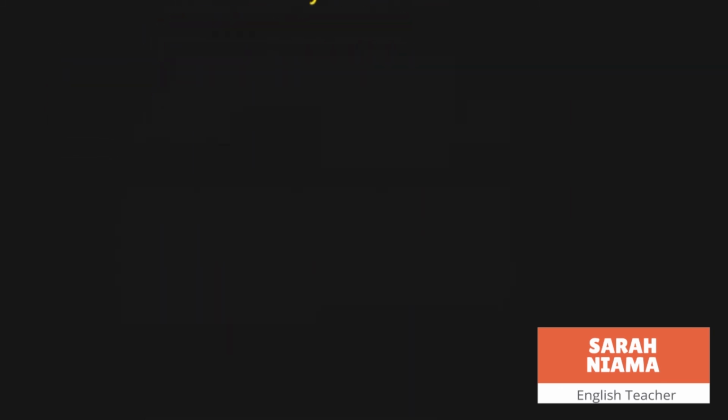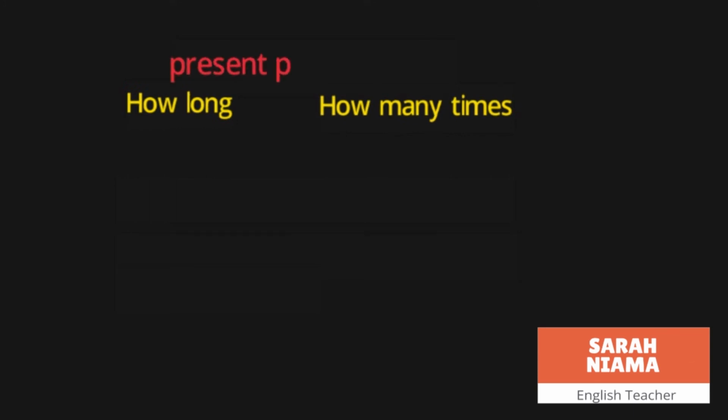Okay, if we find the question words how long and how many times، إذا لقينا هذني كلمات استفهام أو أدوات استفهام اللي هن how long معناته كم المدة، and how many times كم عدد المرات، we should use the present perfect simple tense with it. لازم نستخدم وياهن الزمن اللي هو المضارع التام البسيط.